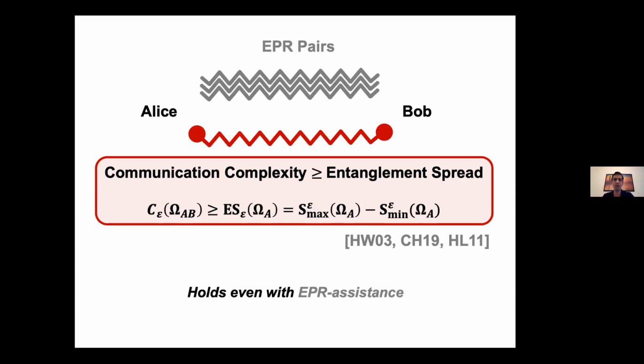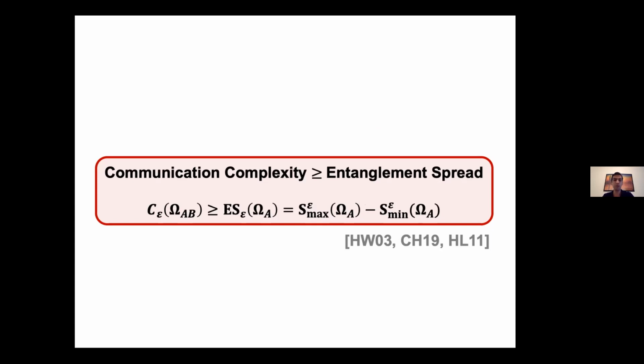So one nice thing about this lower bound is that it continues to hold even if we allow Alice and Bob to use unlimited EP operators during their communication protocol. And the lower bound will still only include the state omega. There is no dependency on the EP operators. We actually exploit this in our work to improve some Hamiltonian simulation protocols, and I'll get back to it soon. All right, so far I've only talked about how the communication complexity of testing a state gives us a bound on its entanglement spread.